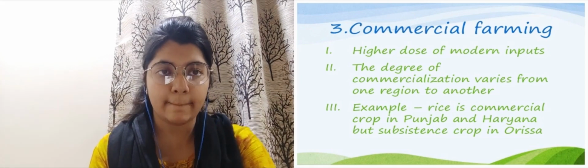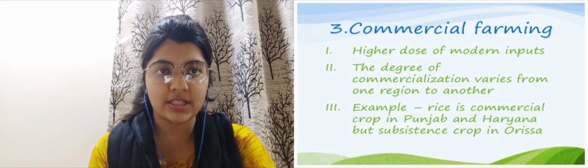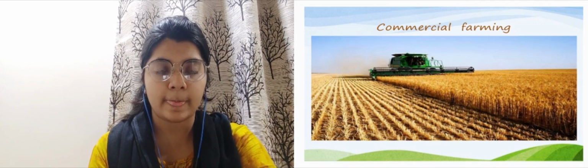Here in the picture you can see how commercial farming is done. It involves a heavy dose of modern inputs. So there are heavy machineries used for this commercial farming.